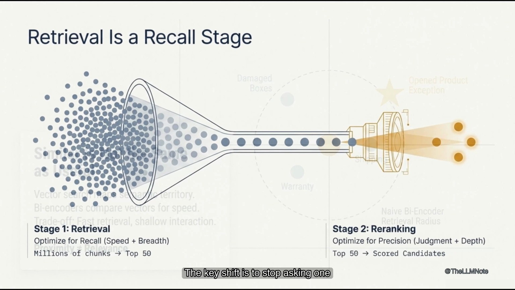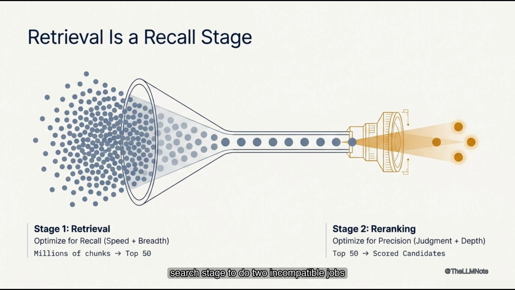The key shift is to stop asking one search stage to do two incompatible jobs. Initial retrieval should optimize for recall, bring back a broad set of plausible candidates, so the answer is unlikely to be missed. Re-ranking should optimize for precision, examine those candidates more carefully, and move the strongest evidence upward.